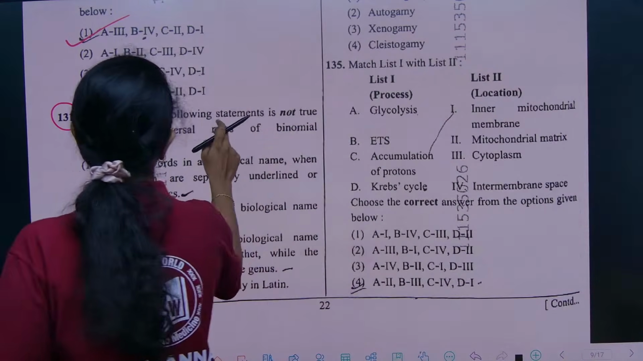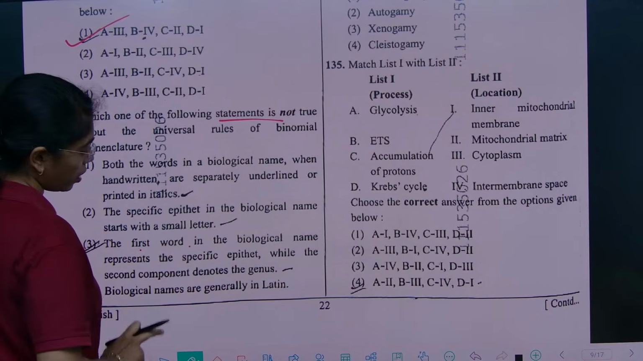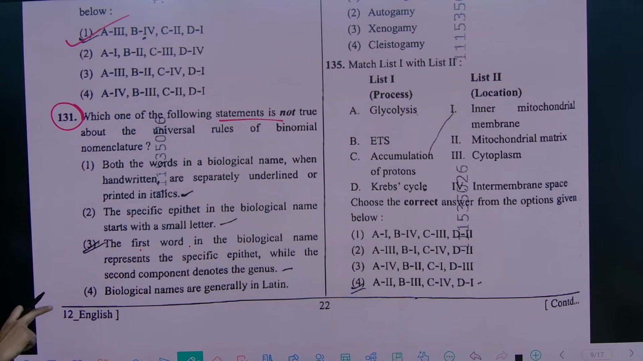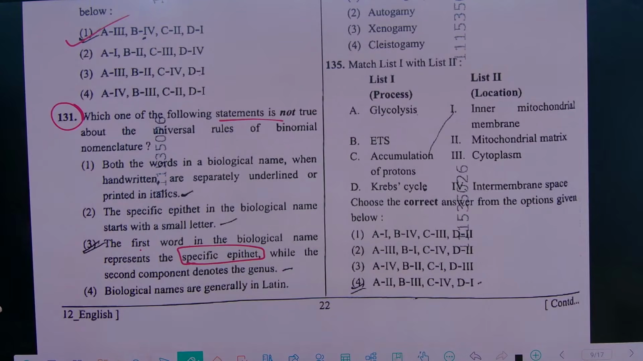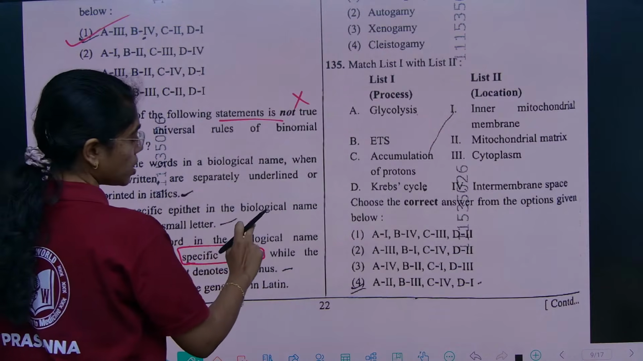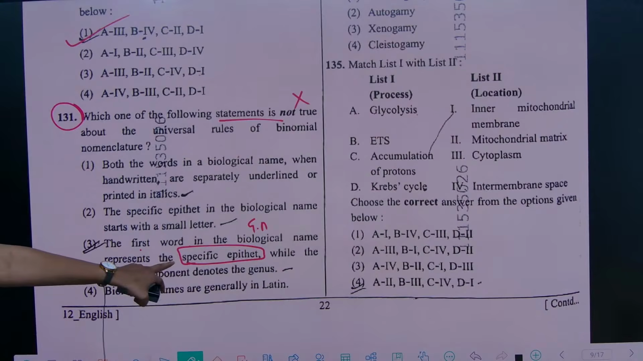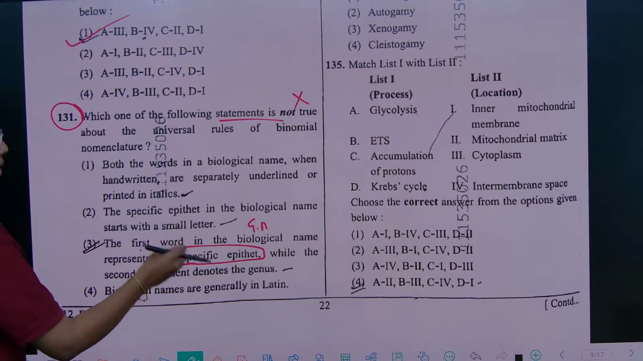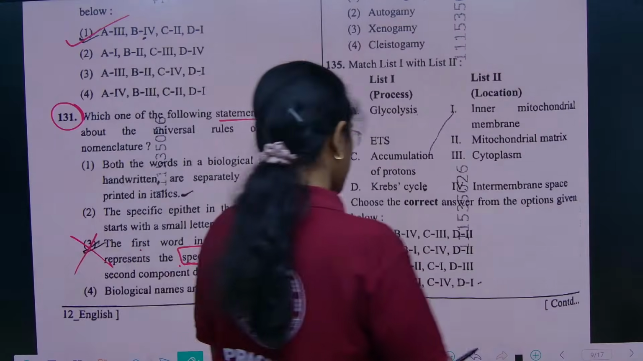Next, 131. It is from Living World, binomial nomenclature. Which one of the following statements is not true about the universal rules of binomial nomenclature? The first word of a biological name represents the generic name, the second represents the specific epithet. Here the incorrect statement says that the first word is the specific epithet, which is incorrect. Option 3 is wrong.